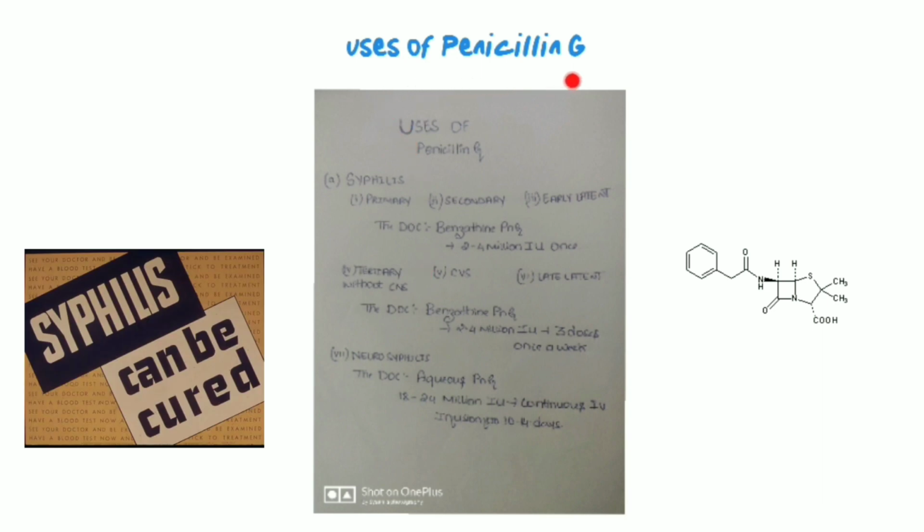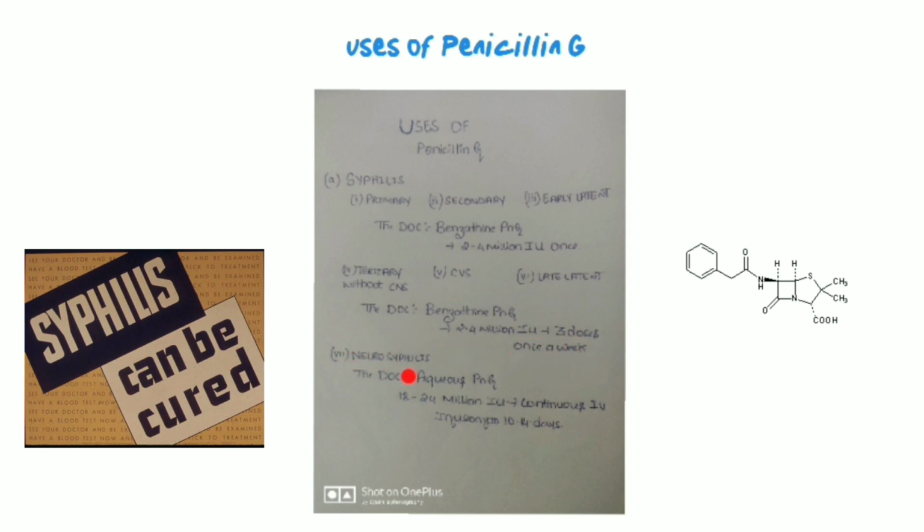Now we have the uses of penicillin G. Penicillin G is the drug of choice for the sexually transmitted infection known as syphilis. For the primary, secondary and early latent syphilis, the drug of choice is benzathine penicillin G. It's given in 2.4 million international units once. And for the tertiary syphilis without CNS involvement, the CVS involvement and late latent syphilis, the drug of choice is also the same, benzathine penicillin G, but it's given 2.4 million international units in 3 doses once a week.